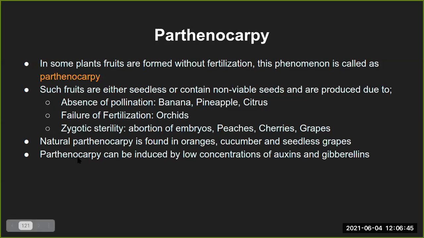Now parthenocarpy can be artificially induced by low amounts of auxins and gibberellins. Like I mentioned, auxin is one of the plant hormones. Similarly, gibberellin is another plant hormone. Majorly, gibberellins are used for the ripening and development of the fruit, and auxins were majorly involved in the enlargement and so on.